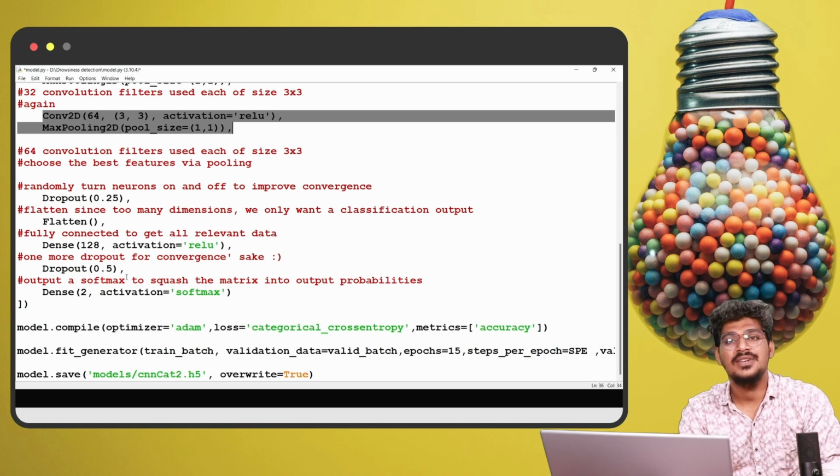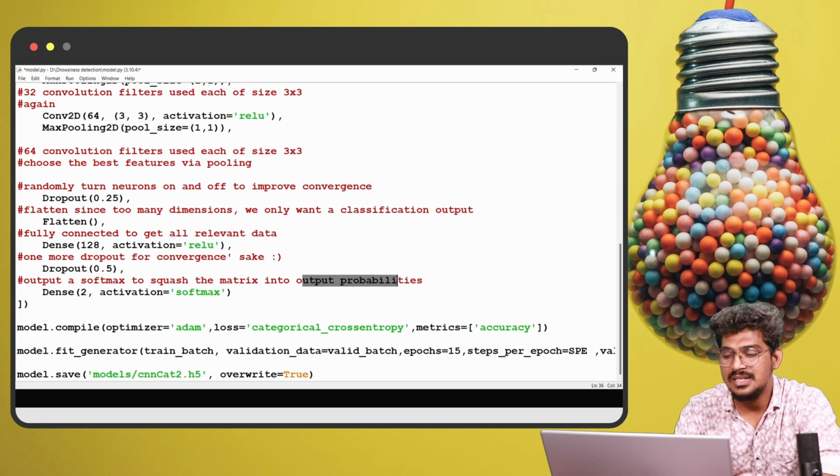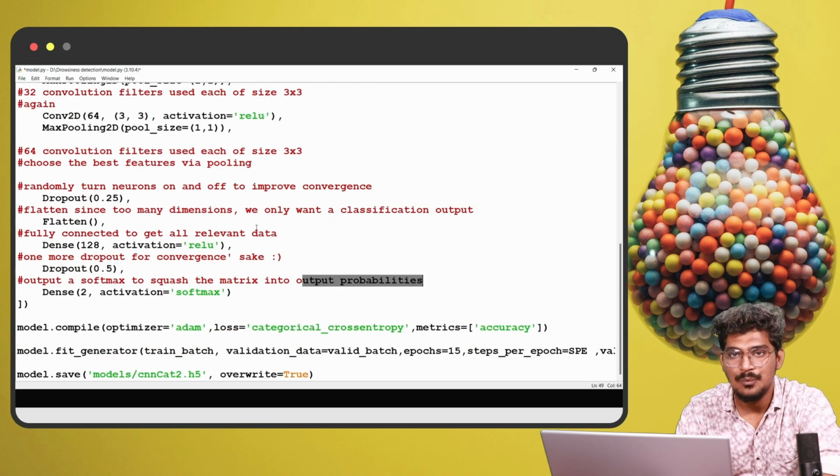Then for the output, we are going to use softmax because it is a classification problem. So the output will be a probability. Because we are rescaling the image, the probability will be from 0 to 1. Based on the value, 0 or 1, the eyes will be open or closed. We can understand it easily. So the dense layer output will be 2, and the activation is softmax.